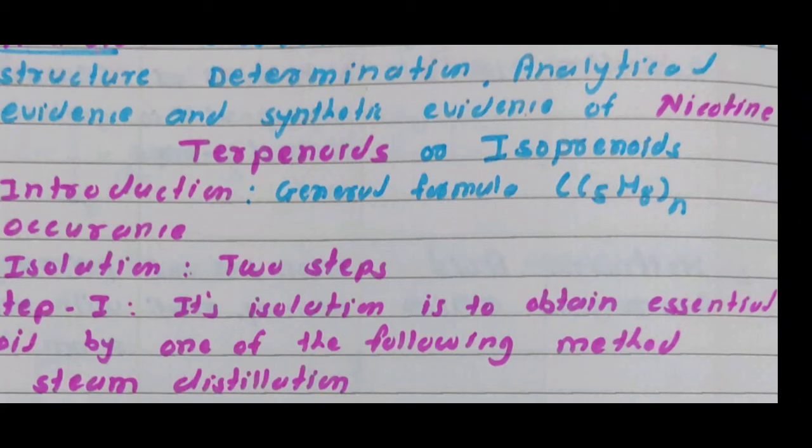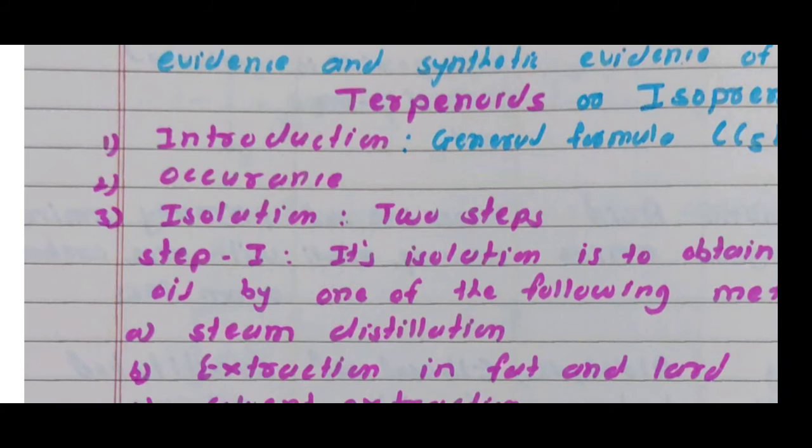After introduction, the next point is the occurrence, meaning where they occur. Plants and trees synthesize a variety of terpenoids and store them in their roots, bark, leaves, flowers, fruits, gums and resins, etc. The nature and proportion of terpenoids found differ from source to source. The terpenoids are extracted from their sources as steam volatile, water insoluble, odoriferous oils called essential oils.